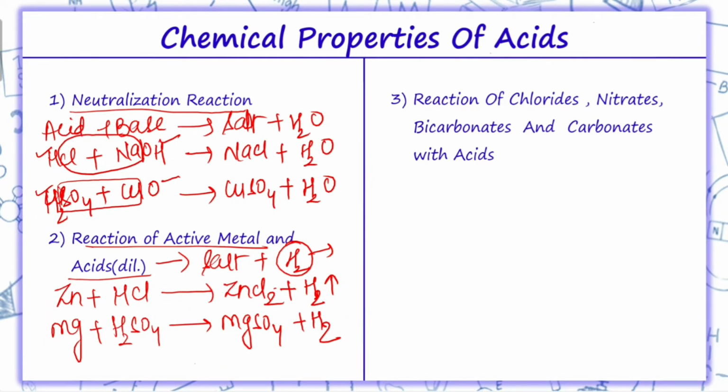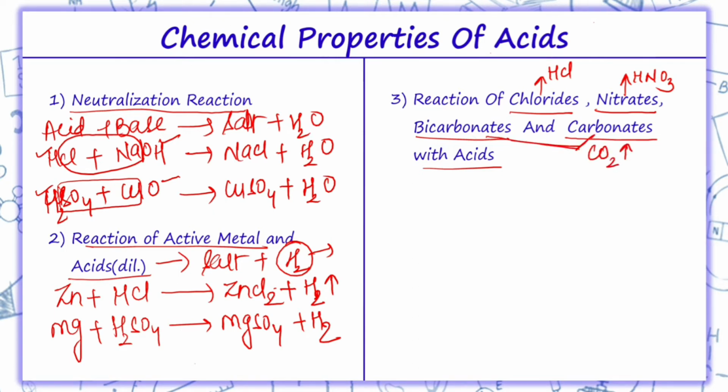Third reaction is the reaction of chlorides, nitrates, bicarbonates and carbonates with acid. When chlorides react with acid, they form HCl. When nitrates react with acid, they form nitric acid, that is HNO3. And when bicarbonates and carbonates react with acid, they release carbon dioxide gas. Now there is a test for this carbon dioxide gas. When this gas is passed through lime water, it turns milky. So the milkiness which appears in the lime water is due to the presence of carbon dioxide gas.